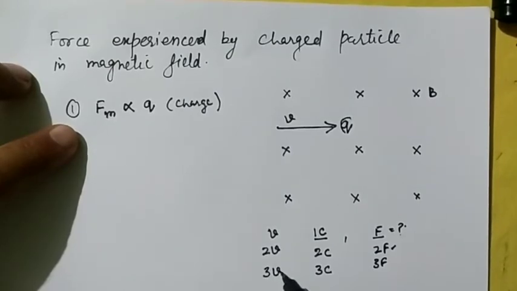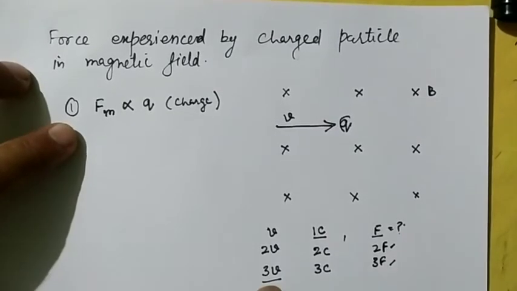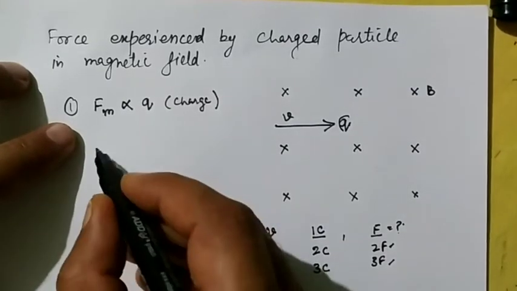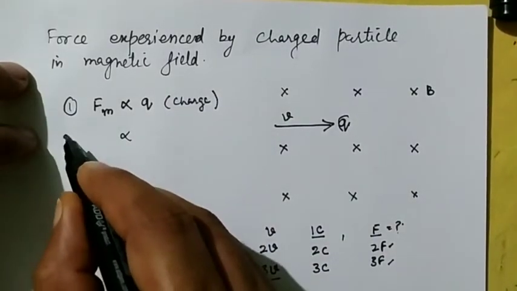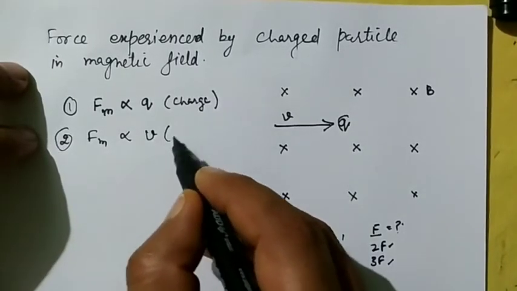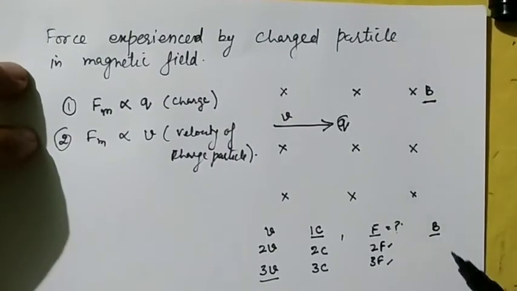मैंने velocity को thrice कर दिया, 3 गुना कर दिया, मेरी force भी 3 गुना हो गई. तो जैसे जैसे मैं velocity को बढ़ा रहा हूं मेरी force भी बढ़ रही है. So that is, force experienced by the charged particle depends upon the velocity and it is directly proportional to it. So we can say that we got a second outcome, that is, magnetic force depends upon the velocity of a charged particle.